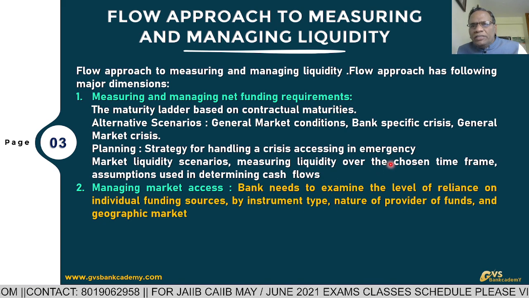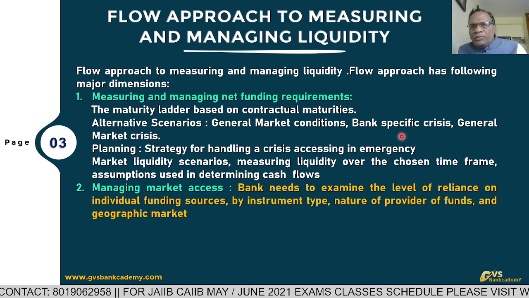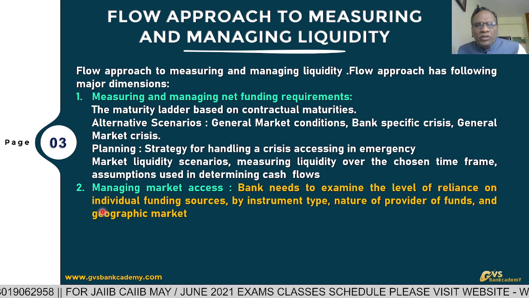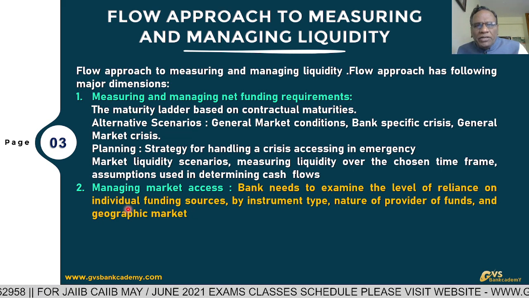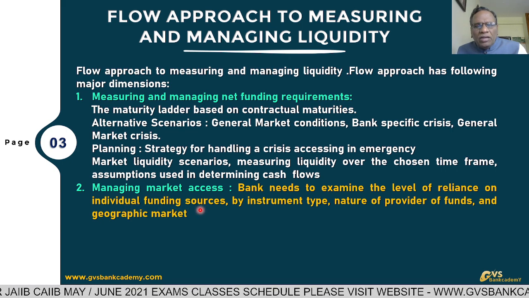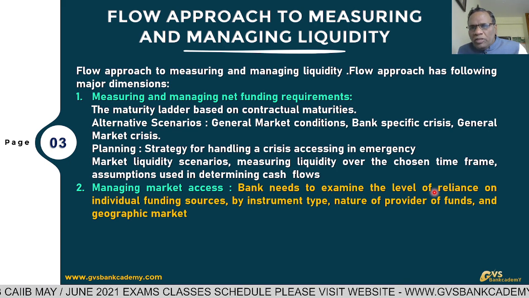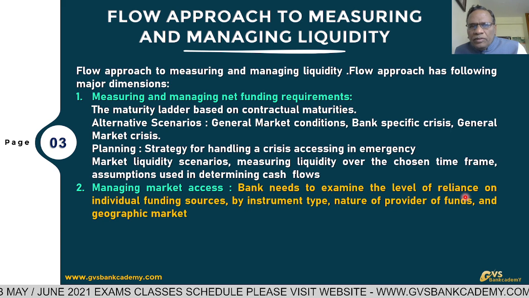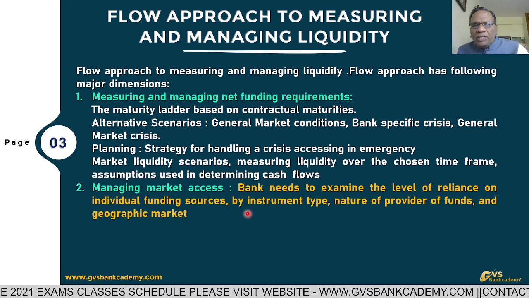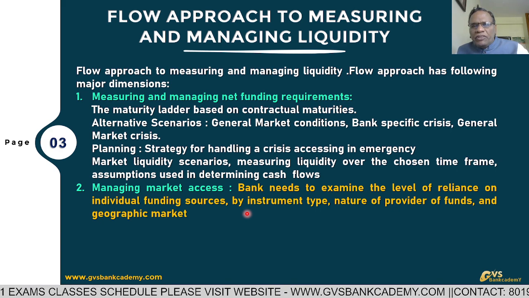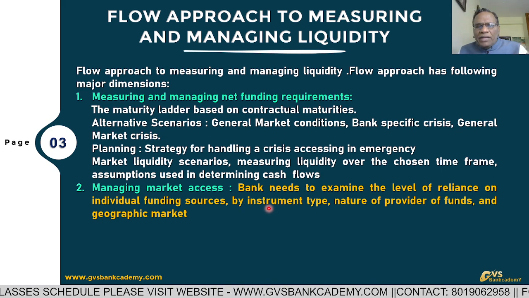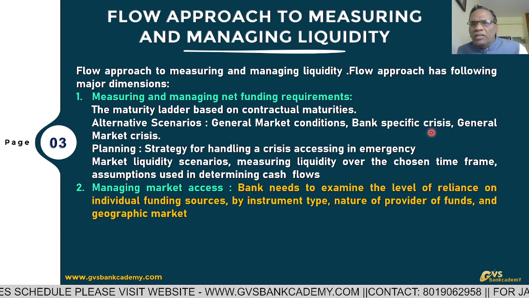So, at the time of crisis, the bank has to select the option, which window, which direction they want to borrow from: individual sources, or term lending institutions, or other banks, or from Reserve Bank of India, or bulk deposits. They have to chart a plan. And what type of instrument they are going to issue, whether certificate of deposit or tripartite repo, Marginal Standing Facility, line of credit from RBI, whatever it may be, they have to decide in advance which type of instrument the bank is going to issue in the crisis.